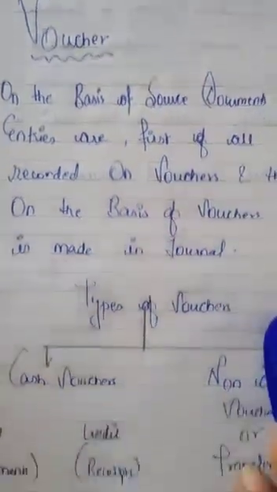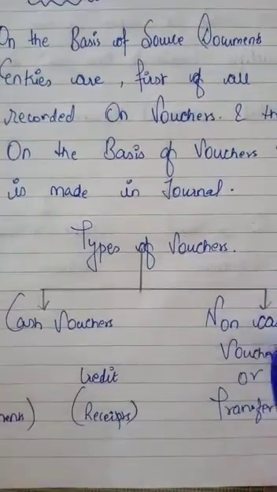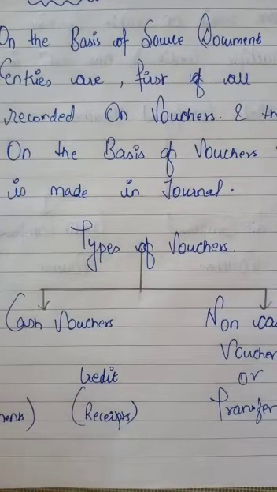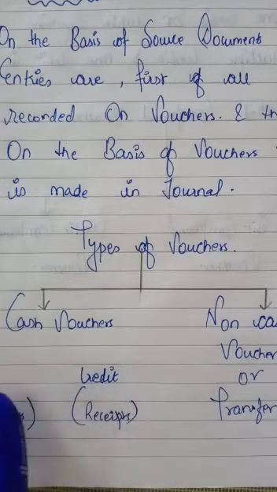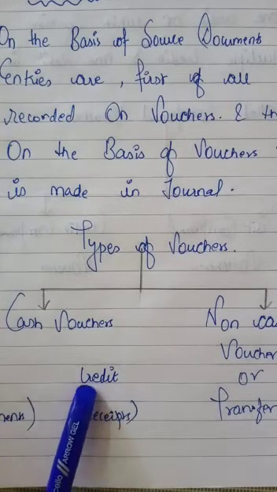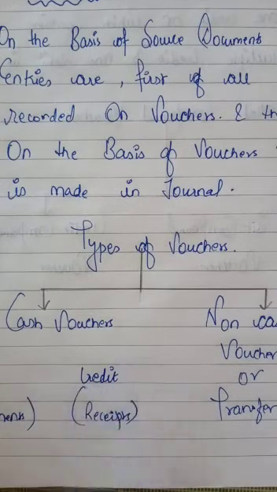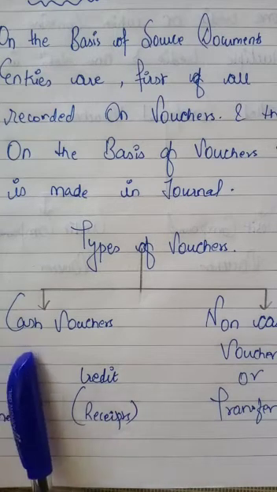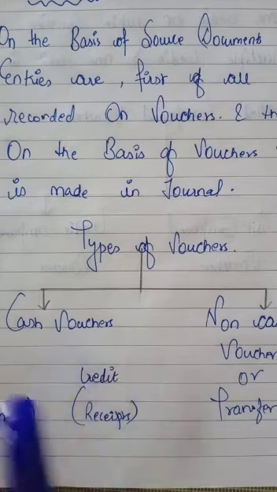Now vouchers are of two types, cash voucher and non-cash voucher. For all the transactions related to cash, means you are purchasing something in cash, you are selling something in cash, you have been receiving cash, you have been paying cash, all those transactions will be recorded in cash vouchers.